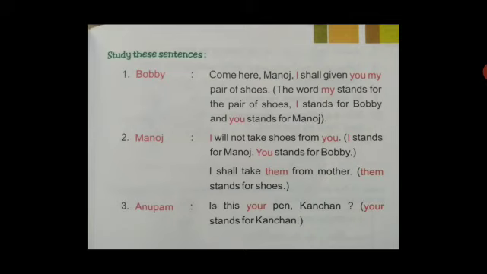In the second sentence, Manoj is saying, I will not take shoes from you, I shall take them from mother. Here also, you can see that I, you, and them are the different pronouns which are standing for Manoj, Bobby, and shoes respectively.